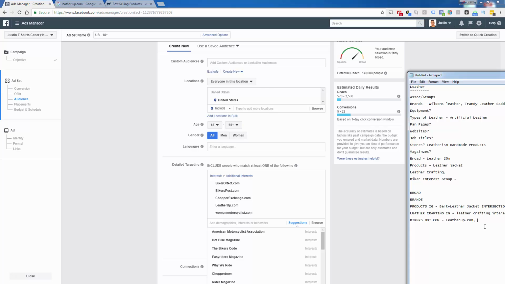Next, you try a bike magazine interest group, a bike website, a bike association, bike brands like Harley, right? You try everything related to bikers, but not all in yet, because we don't know if this is a good representation. We think it is. Facebook is hinting that it is because of that leatherup.com and the recommendations, but we don't know for a fact. So this is giving you 5 great interest groups, all within good size, right? As big as 20 million, as small as 230,000, 3 of them right in between 600,000 and 700,000. So, a really good selection of interest groups for you to test with.